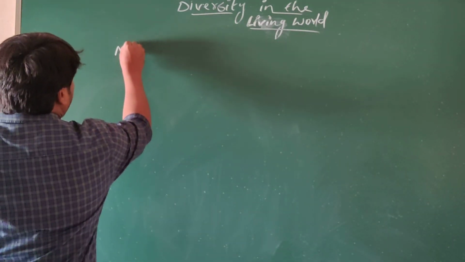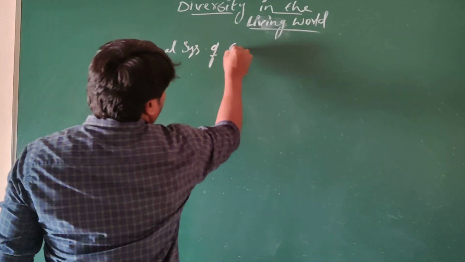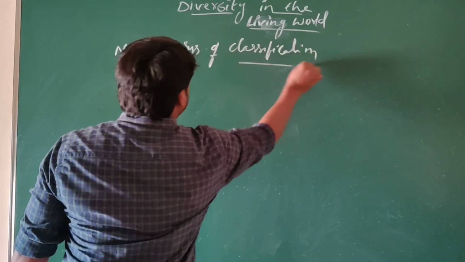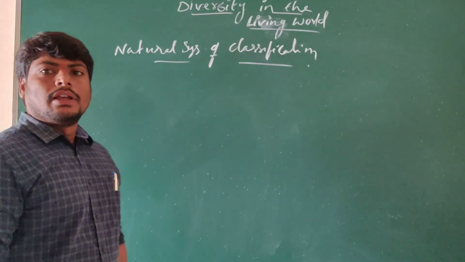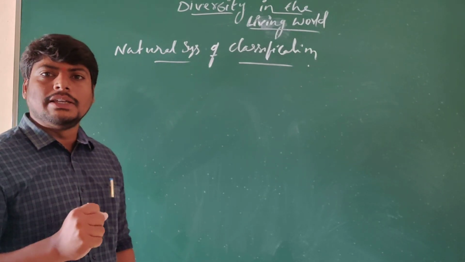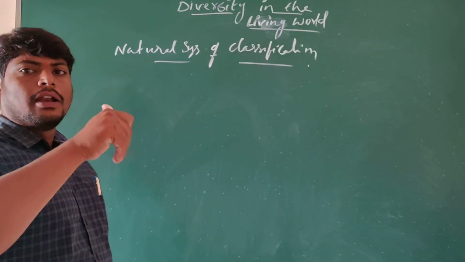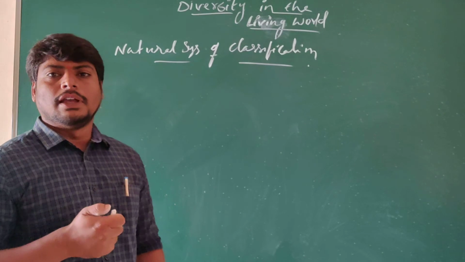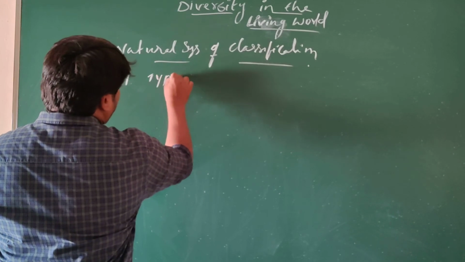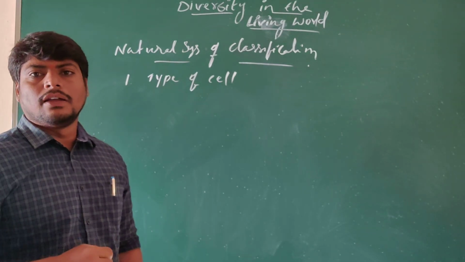So, we would like to discuss the natural system of classification. According to the natural system of classification, Whittaker as well as Copeland, these two scientists, have taken some common characteristics which are found or not found in different organisms. And what are the characteristics? The type of cell. What is the cell type found in the organism?